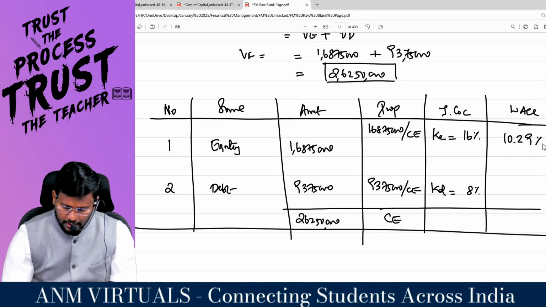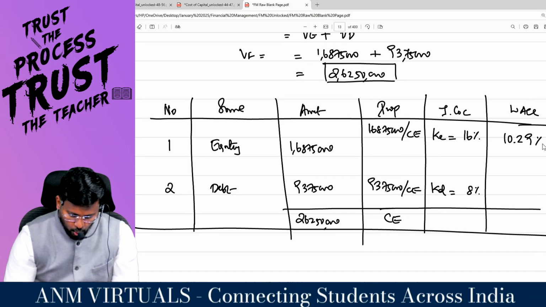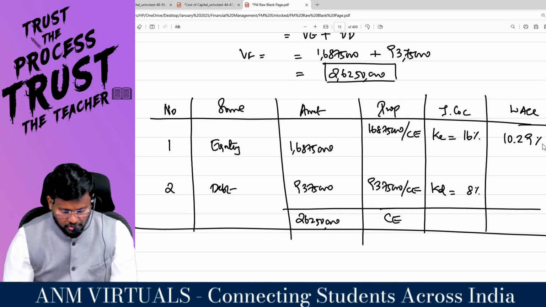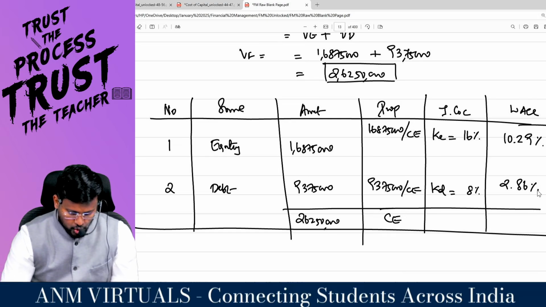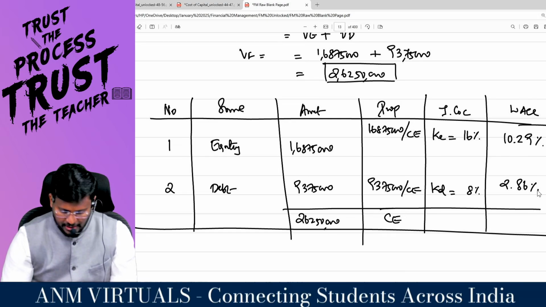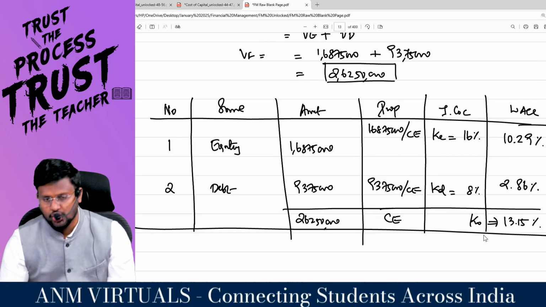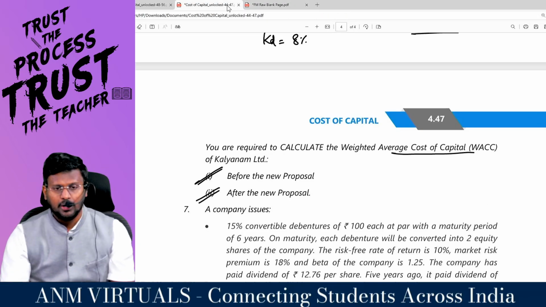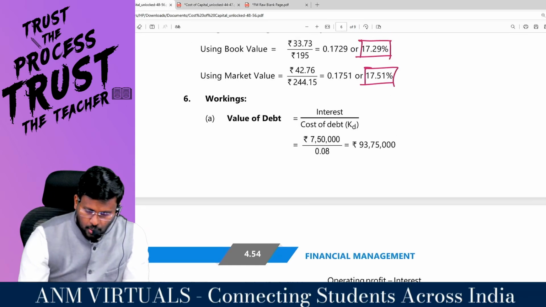So 8 into 93 lakh 75,000 divided by 2 crore 62 lakh 50,000 comes to 2.86 percentage. So basically 10.29 plus 2.86 comes to 13.15 percentage, which is the KO before the issue of the additional debt. That's what they have also worked out.